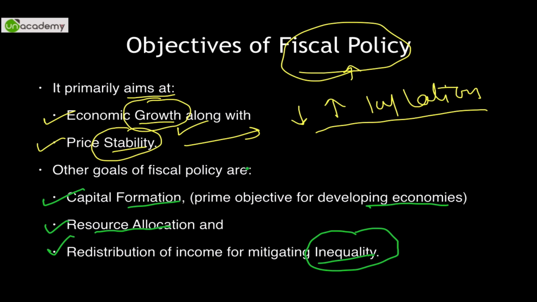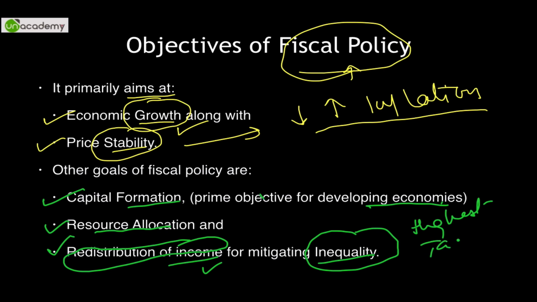Now, the taxation structure of our country is progressive, so the taxes charged are accordingly. The person who earns the least has to pay the least taxes. So we redistribute the income. The person who earns the maximum income has to pay the highest tax, and over and above, he has to pay something like a surcharge. This is known as redistribution of income, which reduces inequality in our country.